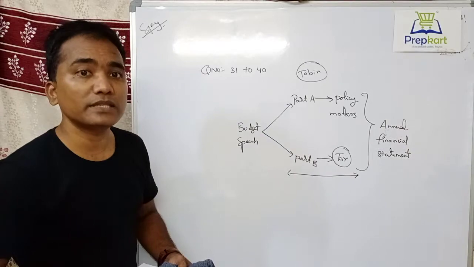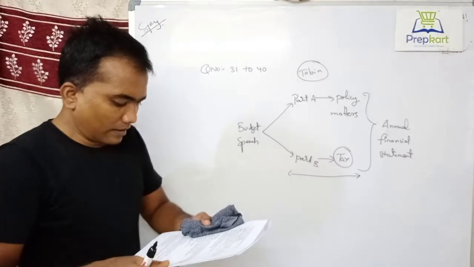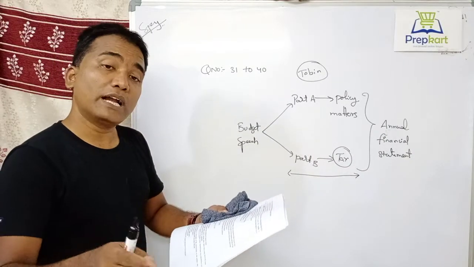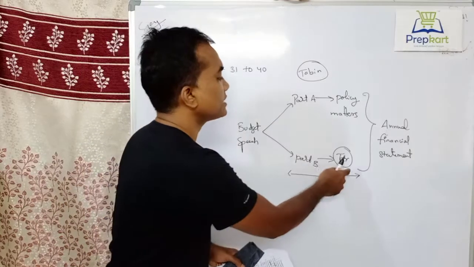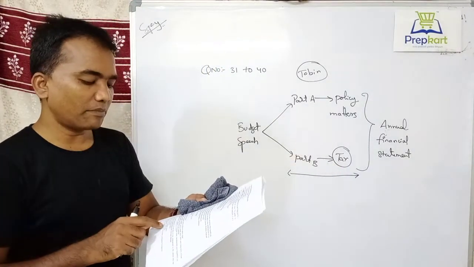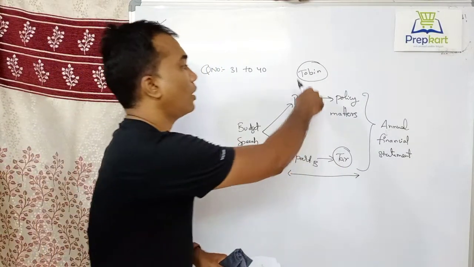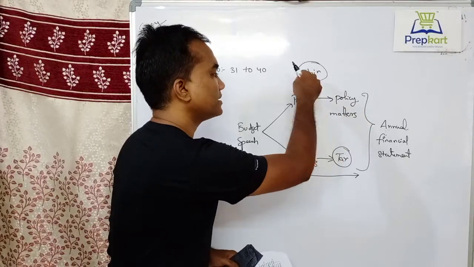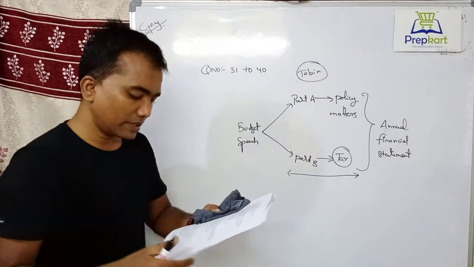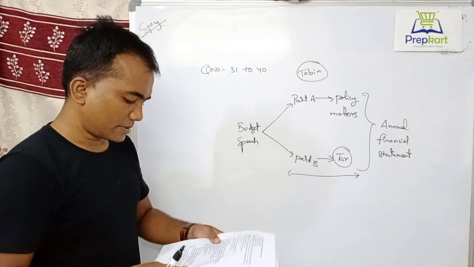So that is question number 32. What is part B of the budget speech? Part B deals with tax structure. 33, part A of the budget speech. So all policy matters, all policy changes, new policies, everything will be there in part A of the budget speech.